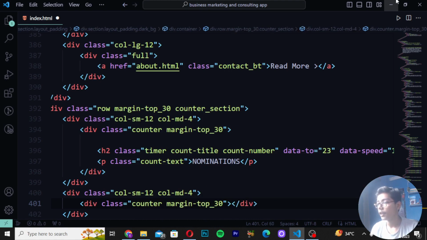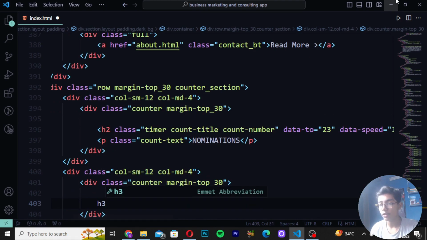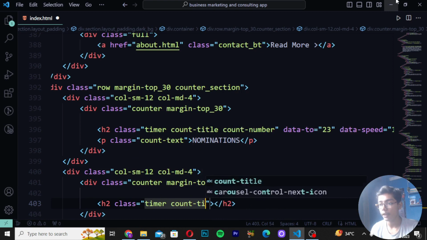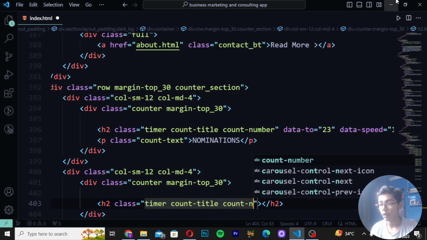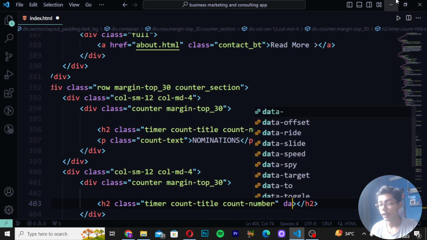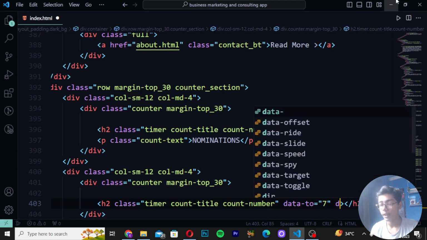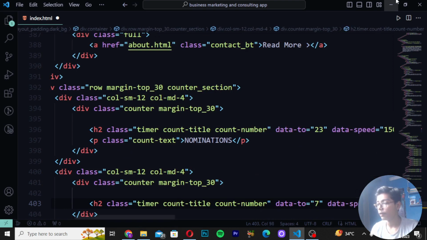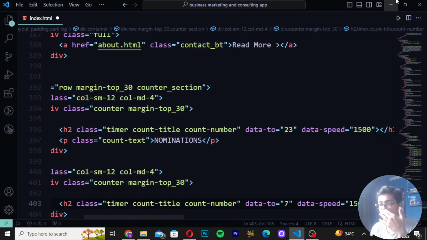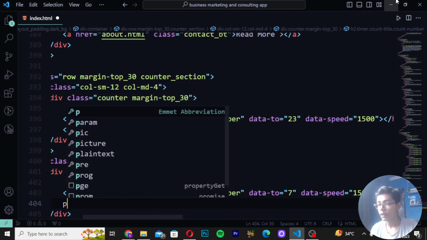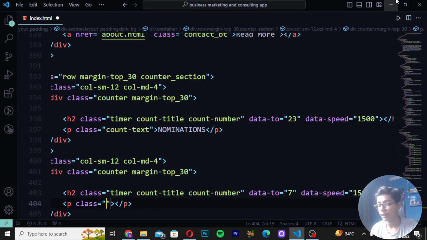Then when you have done that, you have to simply move down, write here h2, create class as timer count-title. Then you have to write here count-number. Then write here data-to 7. So here I will be writing that. Write here data-speed as 1500. Then move after the h2 here. Write p tag and write class as count-text. And here I will be now writing "awards".